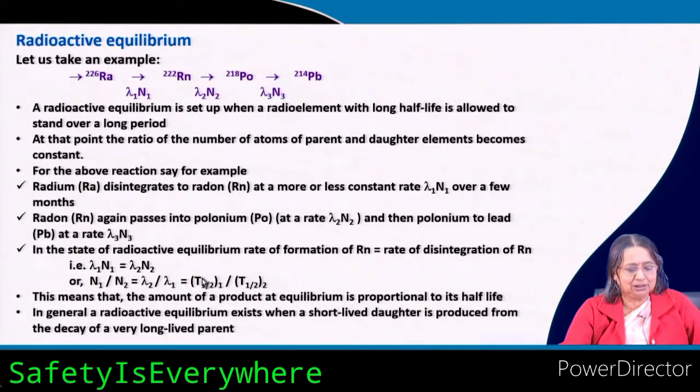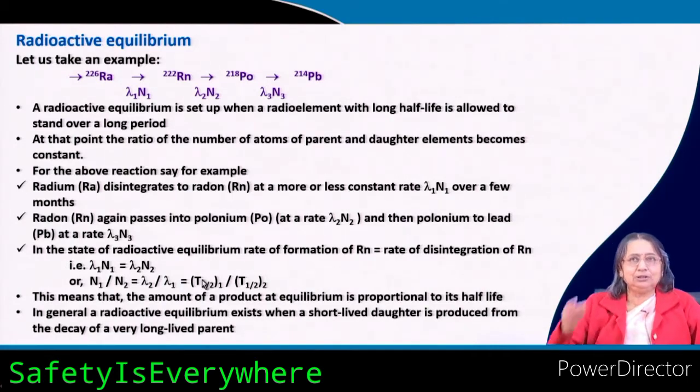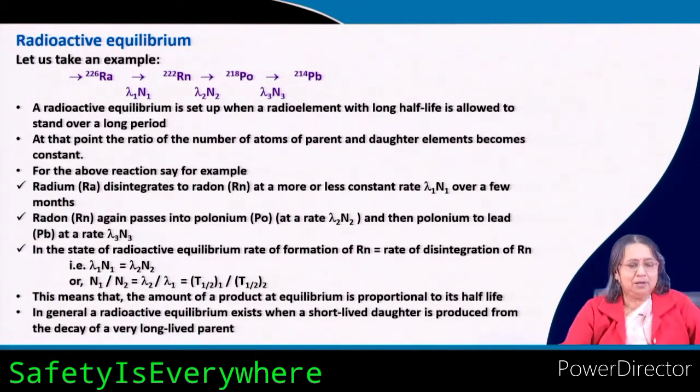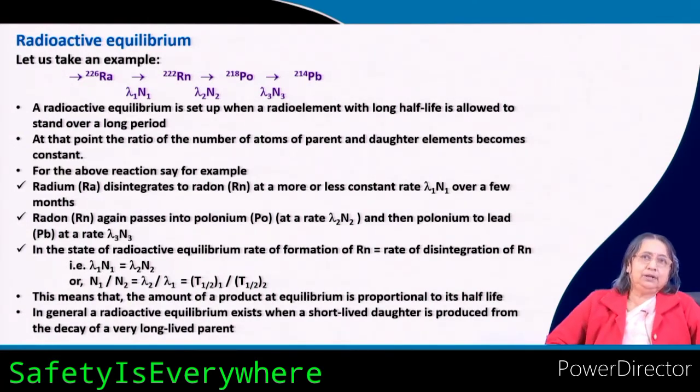You can also conceive that the amount that will be present here is proportional to T half. If T half is more, N1 will be more.